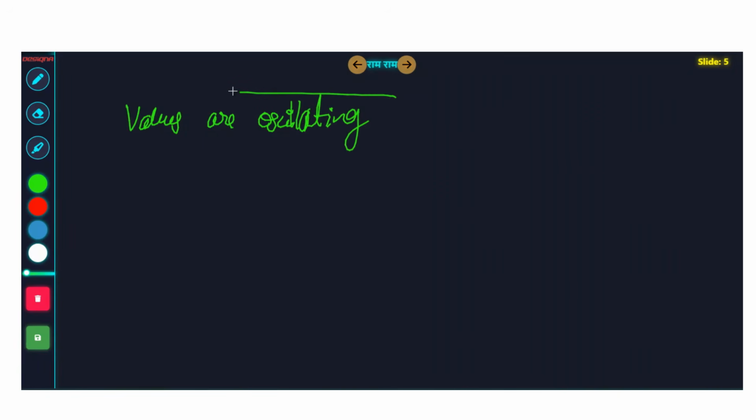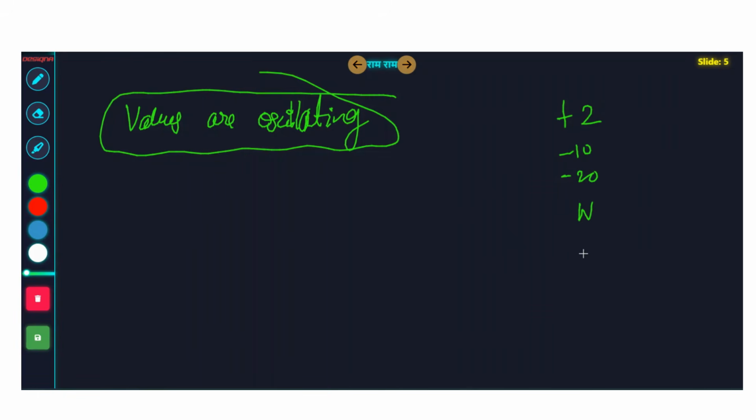So if you observe a little bit, you will see that the values are actually oscillating. So let's take plus 2, then minus 10, minus 20, then take n, then take 20, then take 30, then take n. Let's say there are many operations like this, right? If you try to calculate the values, what is happening?